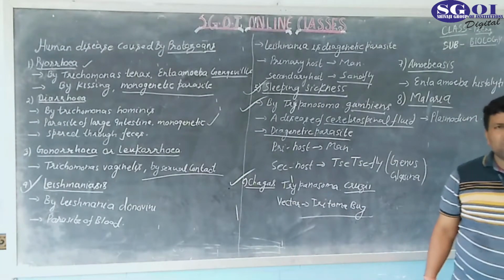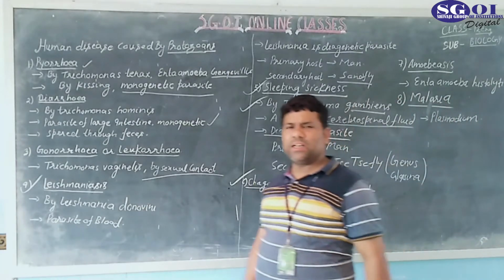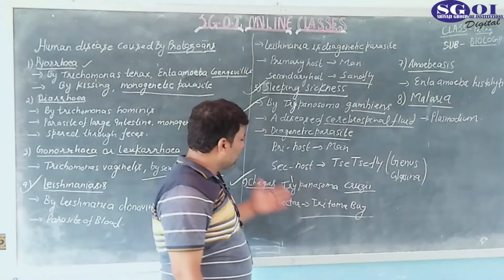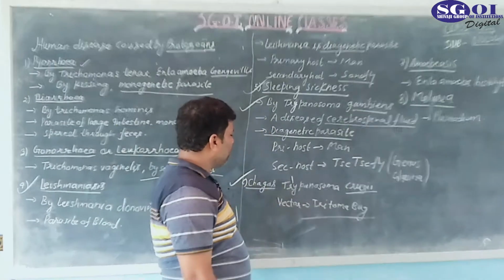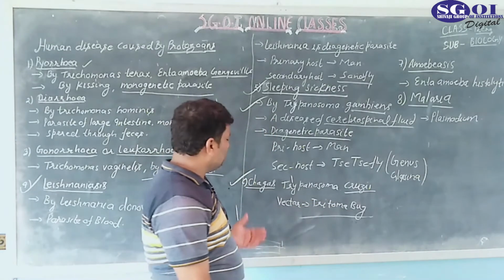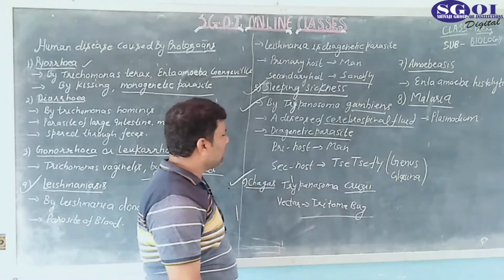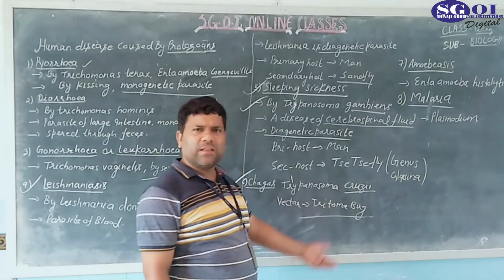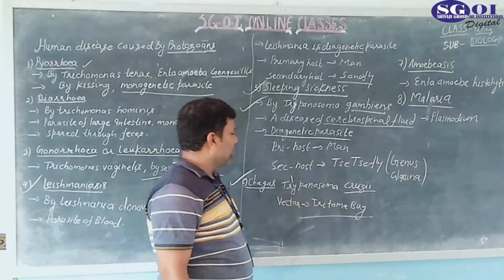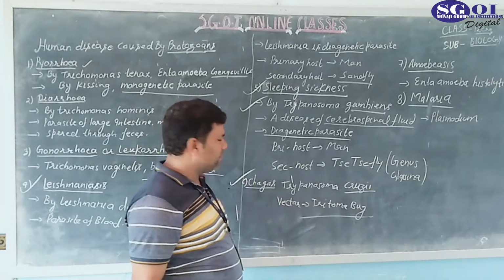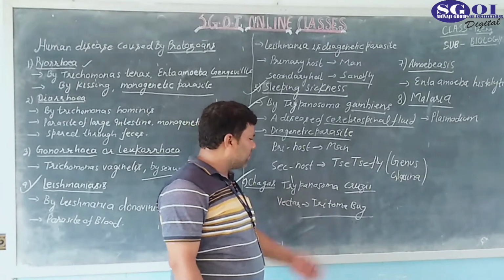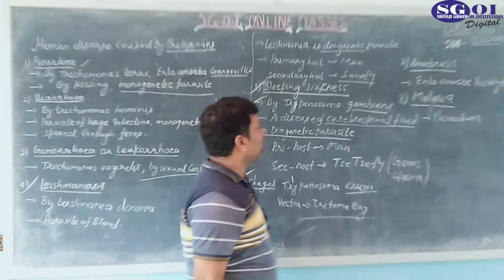It is also a parasite of the blood and has a digenetic life cycle. It means that it completes its life cycle in two hosts. The primary host is man, and the secondary host is the Triatoma bug, a type of insect. When it bites human beings, the disease can be spread from the Triatoma bug to the human. So the primary host is man and the secondary host is the Triatoma bug.